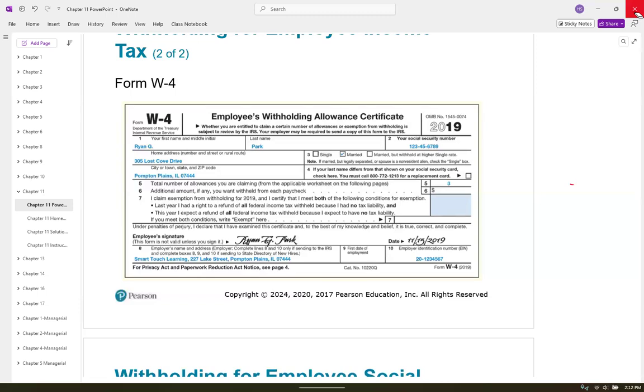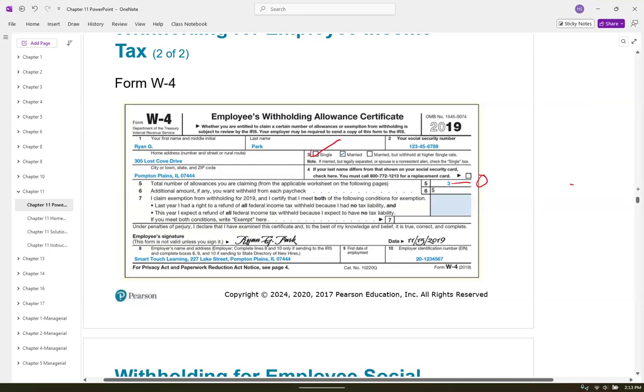Okay. So this is just personal preference because I don't miss that little bit of money that comes out every pay period. So we always check the box single. And right here where it says dependents, we always put zero. So they're holding the absolute maximum out on us as possibly can be taken out. I don't miss that little bit that's being taken out. I would really miss it when I have to owe two or three thousand dollars at the end of the year because I'm probably not going to have that. So that's just my personal preference.